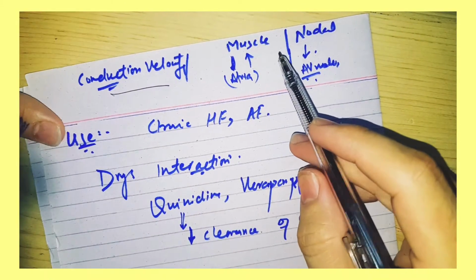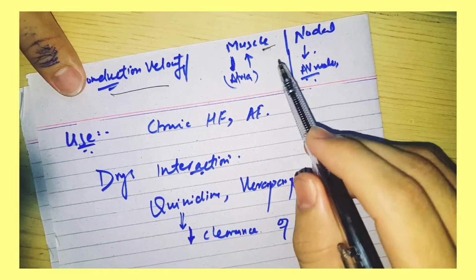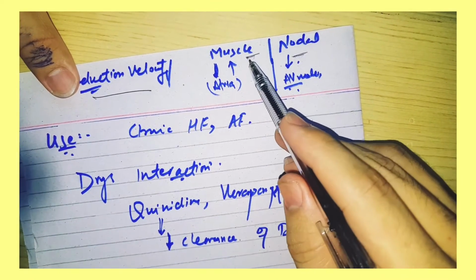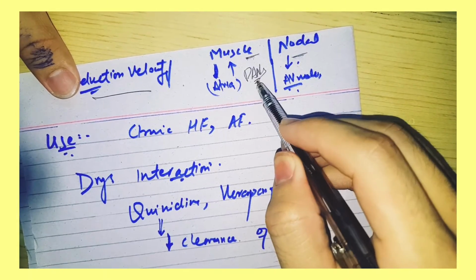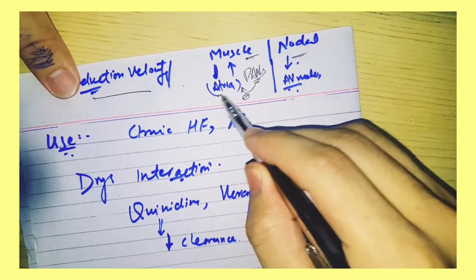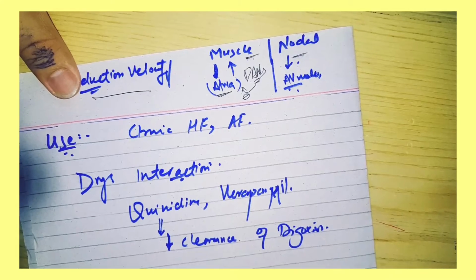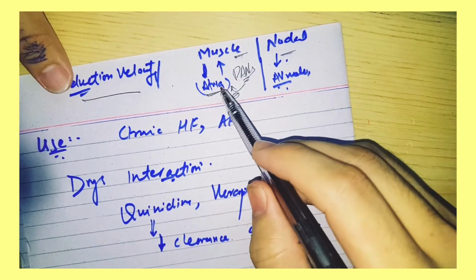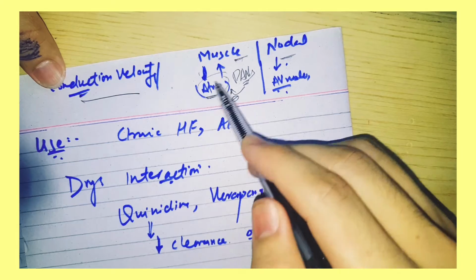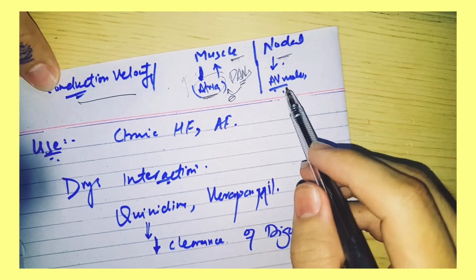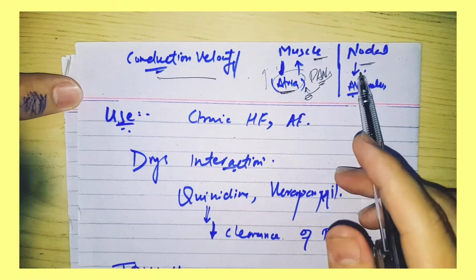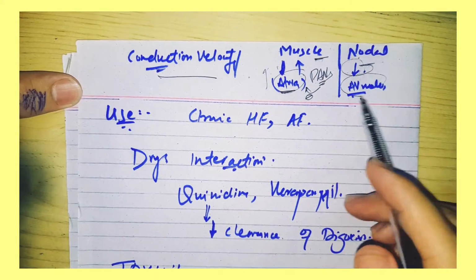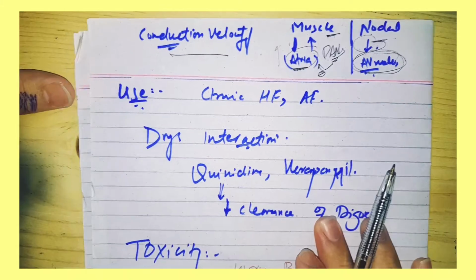There are two types of cells in the heart: muscle cells and nodal cells. The parasympathetic autonomic nervous system has a great effect on the atria only and negligible effect on the ventricles. Conduction velocity in muscle will be increased, increasing contractility, and the conduction velocity for the nodal cell will be decreased, especially in the AV node.